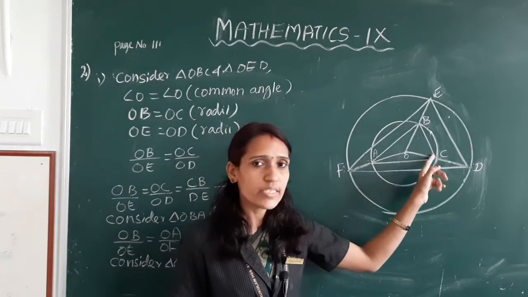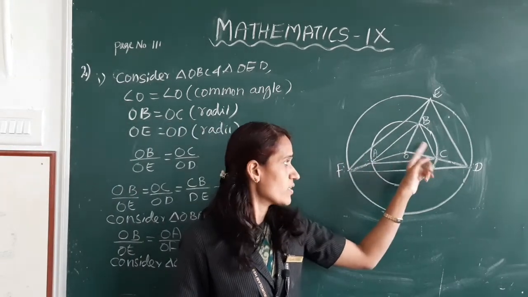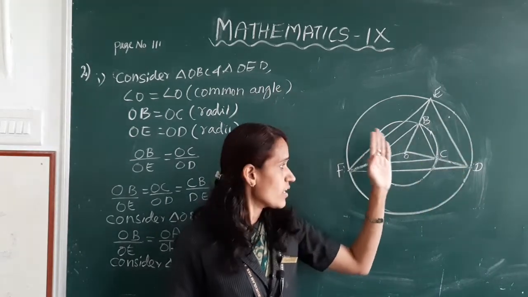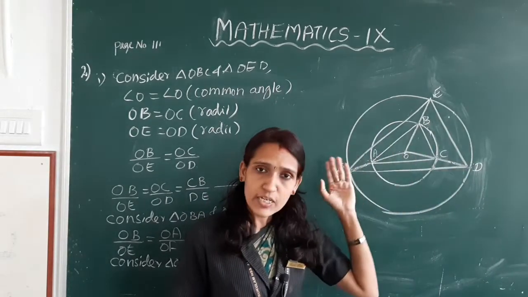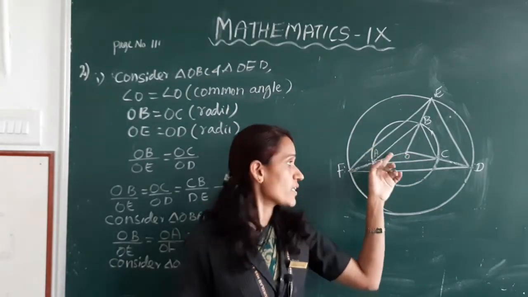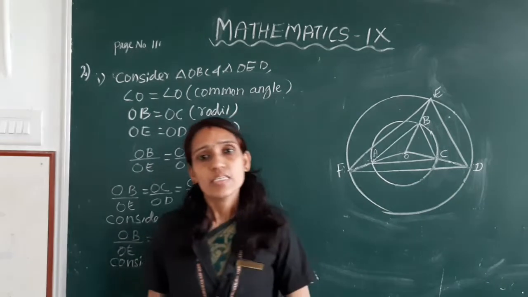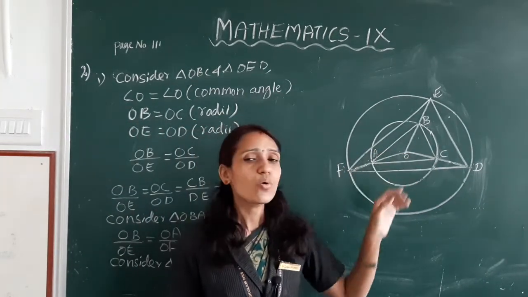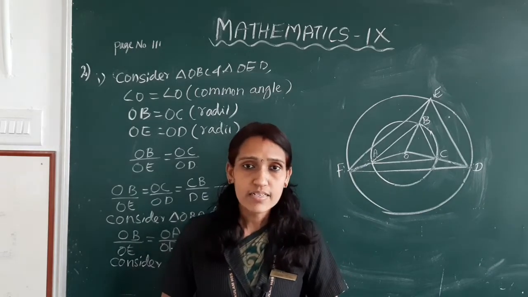OA and OC are radii of the small circle. OF and OD are radii of the large circle. So these two sides are scaled by the same factor and the angle between them is the same. So their third side is scaled by the same factor. Triangle OAC and OFD are similar triangles.